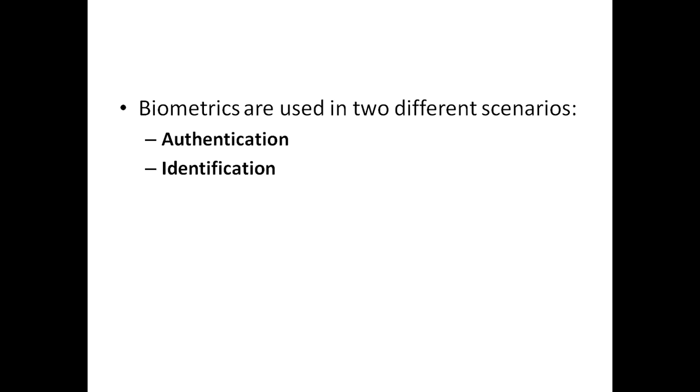A second one is identification. A biometric sample of the subject is taken, but the subject's identity is not presumed to be known beforehand. So here the subject's biometric sample is compared with the samples in the database to determine if a match exists with any of them. In the database we have different persons' essential features of a sample, and those features are compared with a fresh new sample, and if a match occurs, then we identify that person.